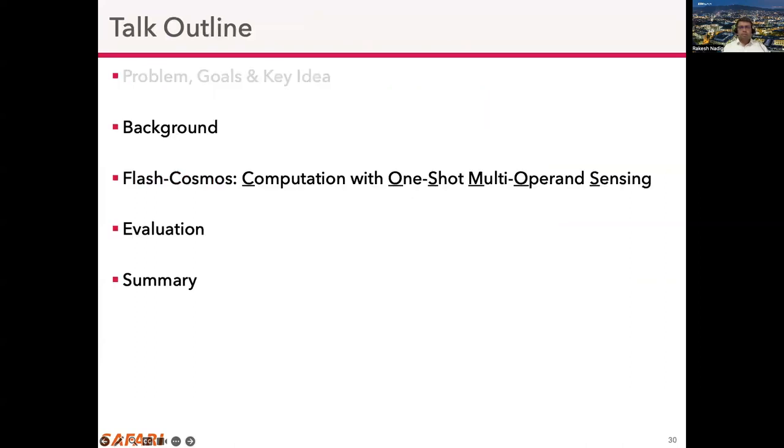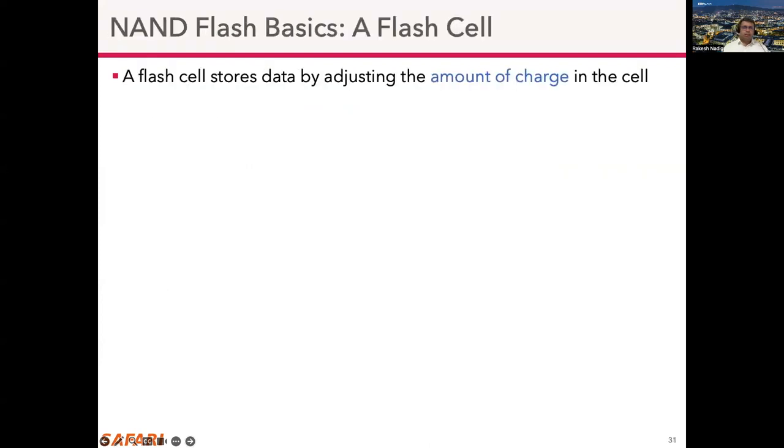Next I'll give a brief background on flash memory organization that is necessary to understand our key ideas. We start with the flash cell. A flash cell stores data by adjusting the amount of charge in the cell.